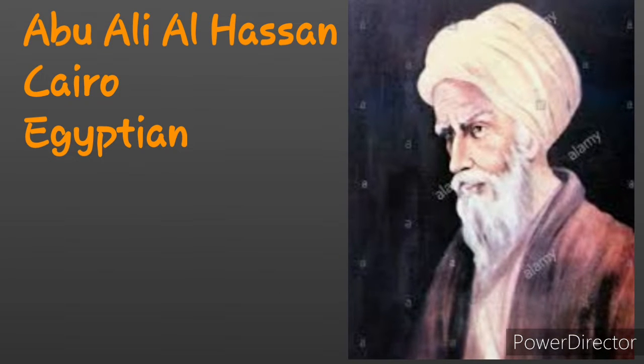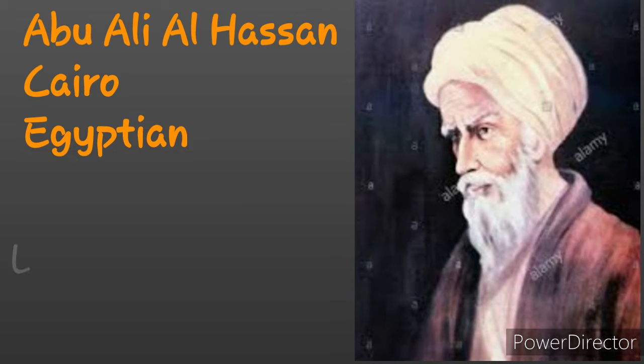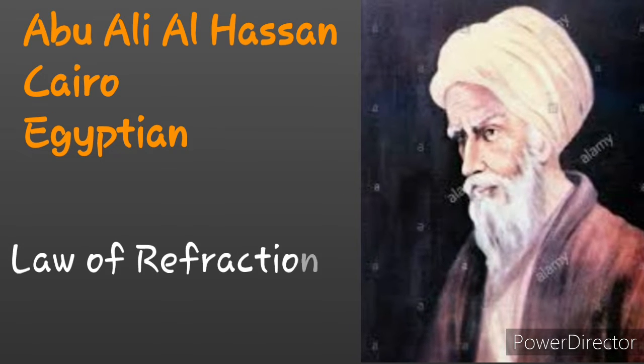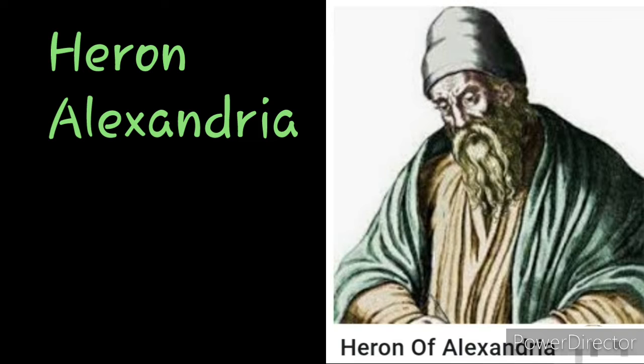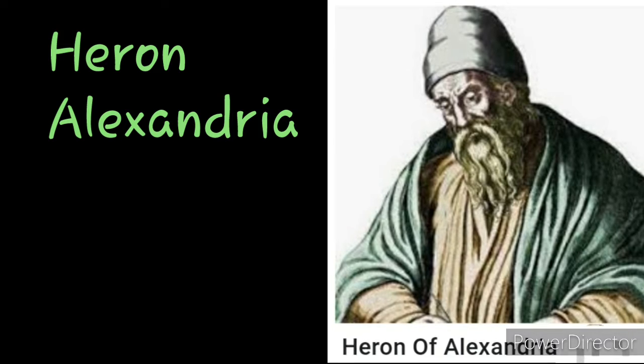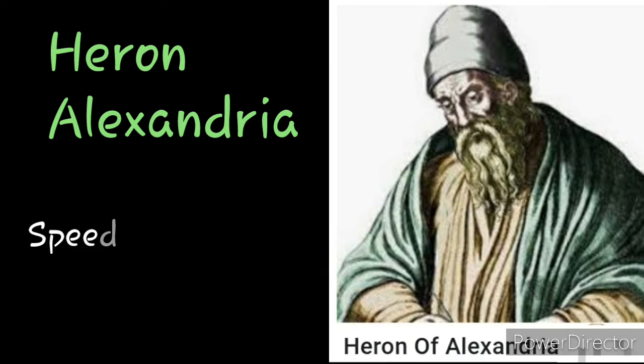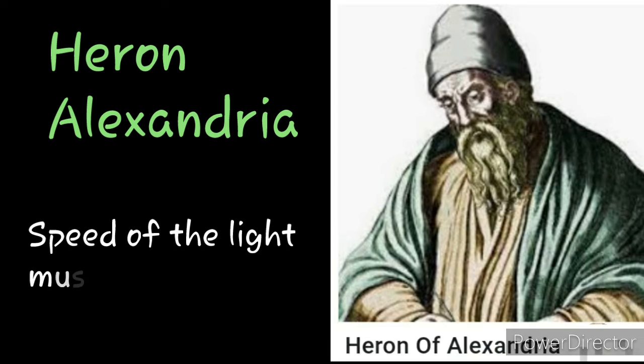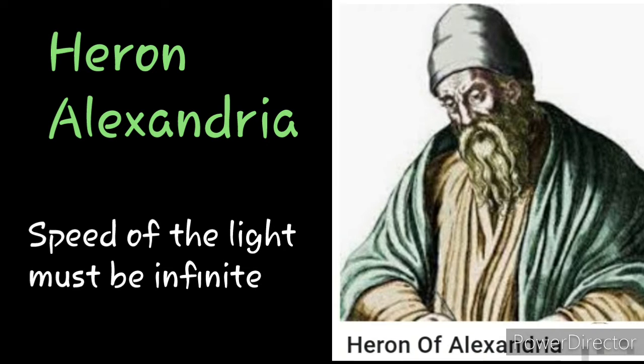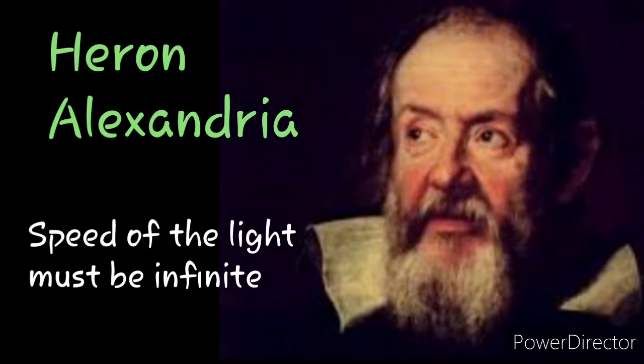Abu Ali al-Hazin, Cairo, an Egyptian, was the first one who proposed the law of refraction. Heron, 10 to 70 AD, Alexandria, Egypt, said that the speed of the light must be infinite because distant objects, say stars, appear immediately upon opening the eyes.